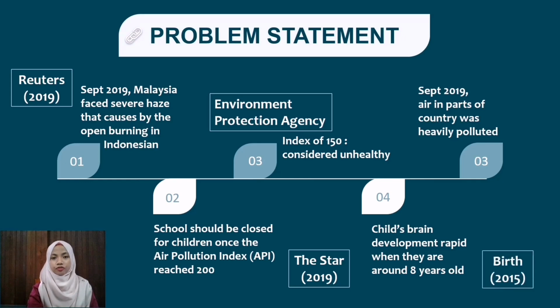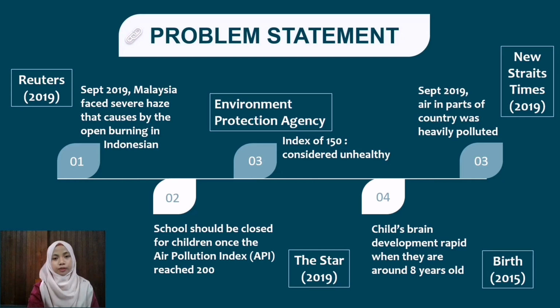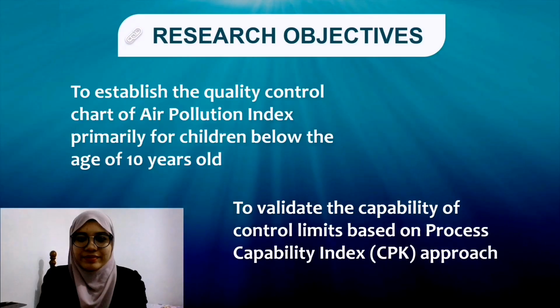Best in 2015 stated that a child's brain development becomes rapid at approximately 8 years old. Next, the New Straits Times in 2019 reported that air in parts of the country was heavily polluted, in the range of 300 and above. As the problem keeps arising every year, this study aims to establish an appropriate quality control chart of API for children below 10 years old.